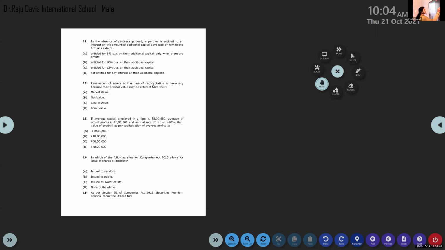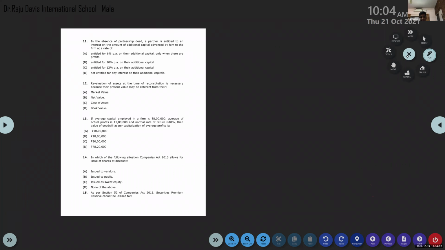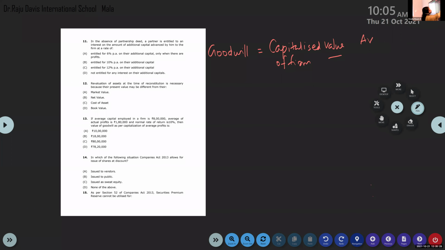So what is the formula? Karthik, what is the formula? Ma'am, goodwill is equal to capitalized value of average profit minus net assets. Yes, right. Capitalized value minus net assets, or you can say average capital employed.